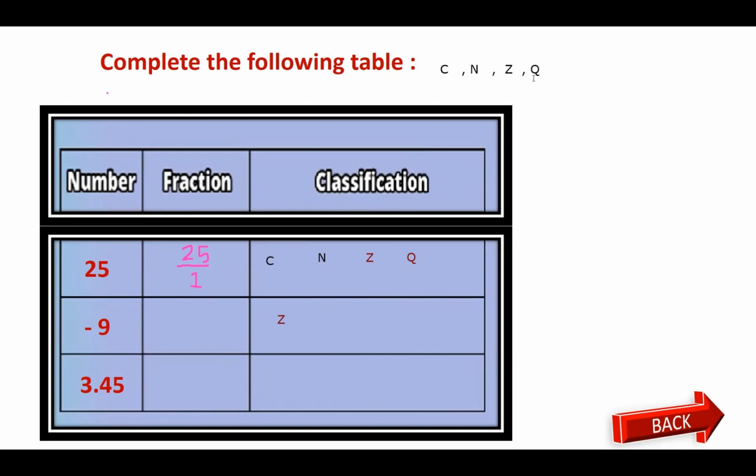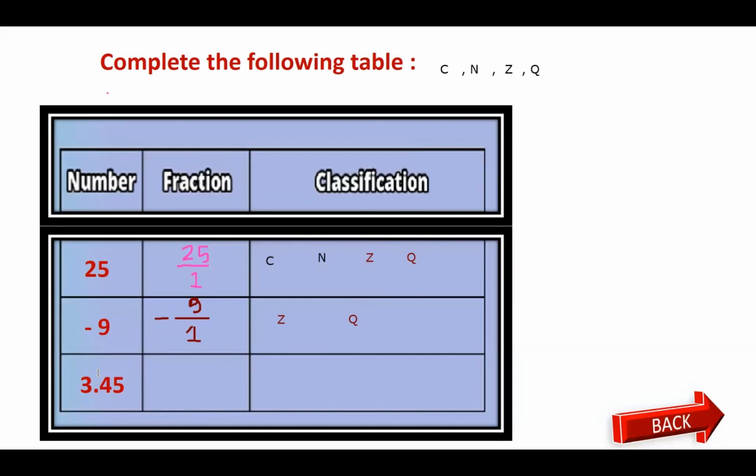Okay, is it a rational? To make sure, change it into a fraction and ask yourself what the meaning of -9 is. It means that I have -9 over 1. So your denominator is 1. So it's not 0. So yes, this is a rational number.